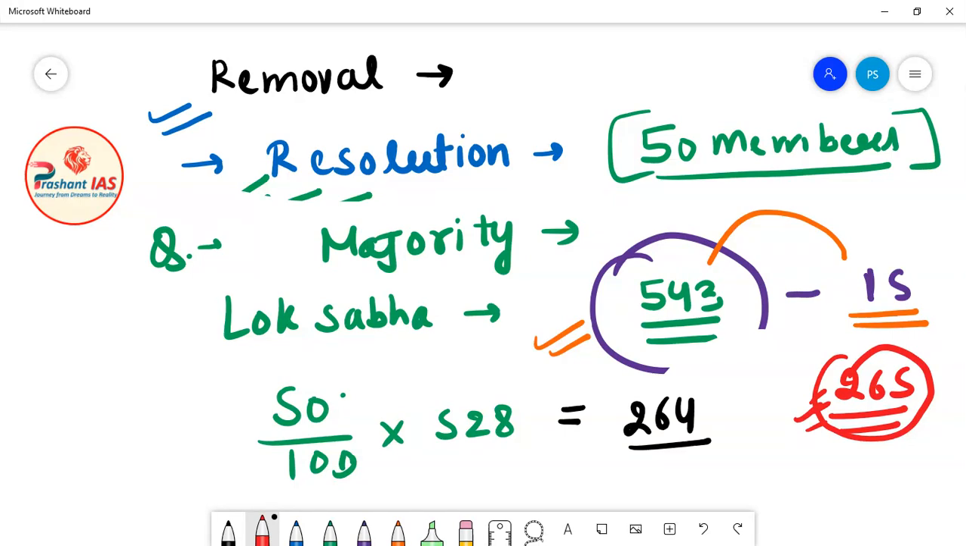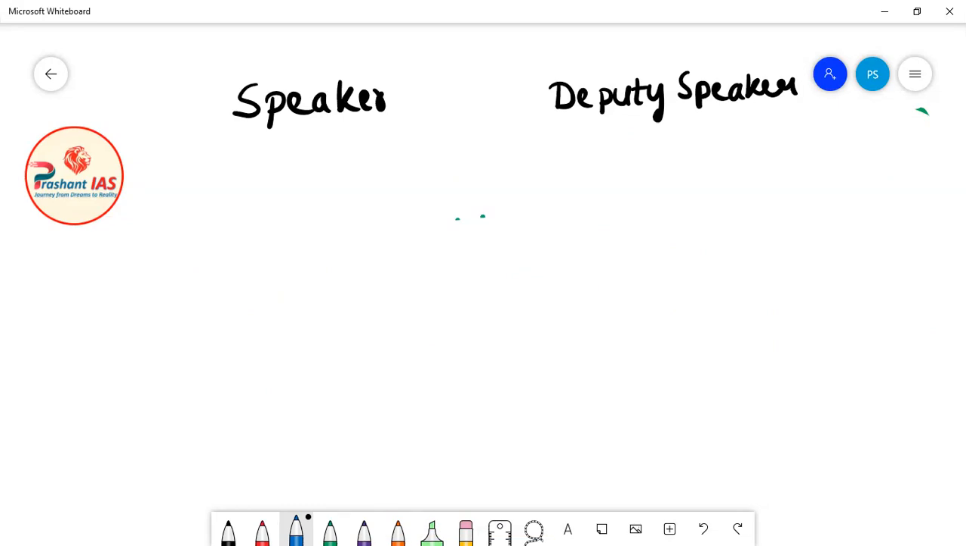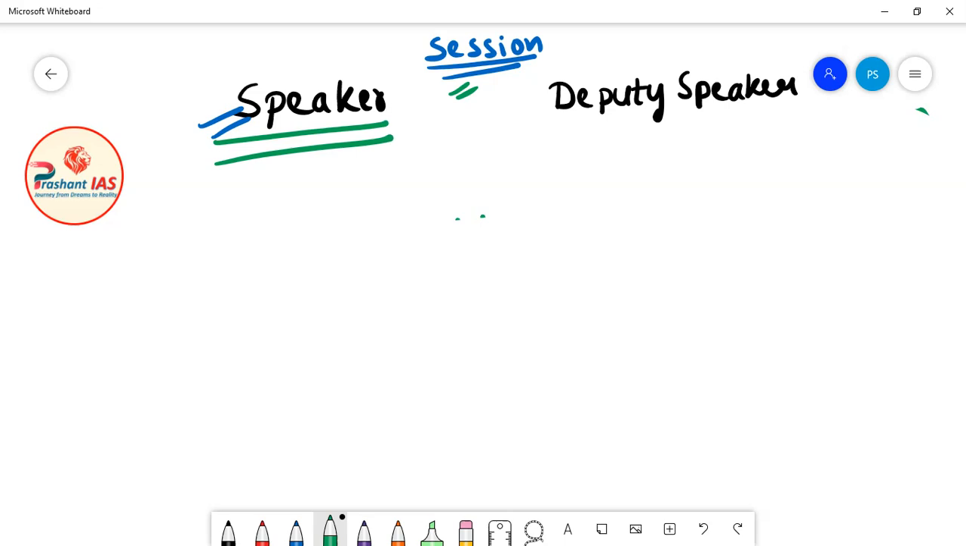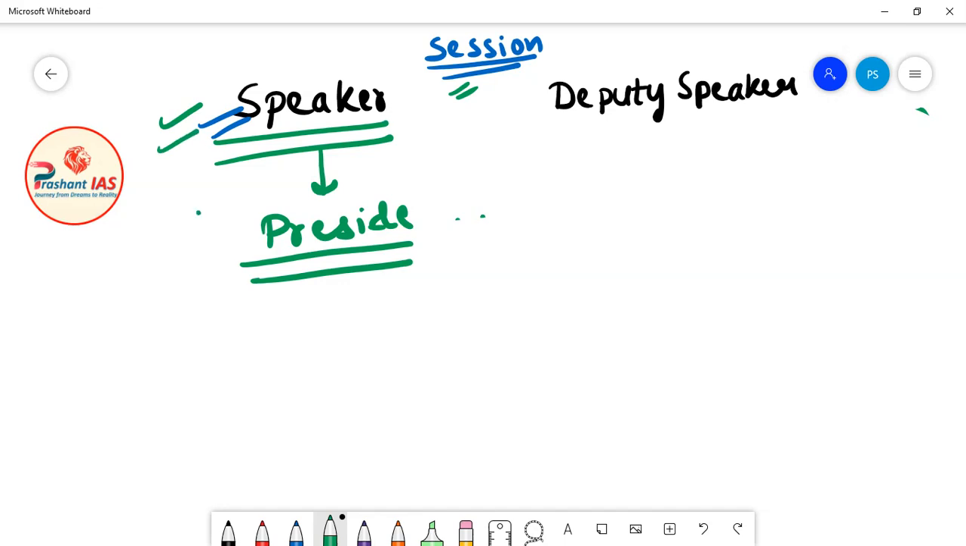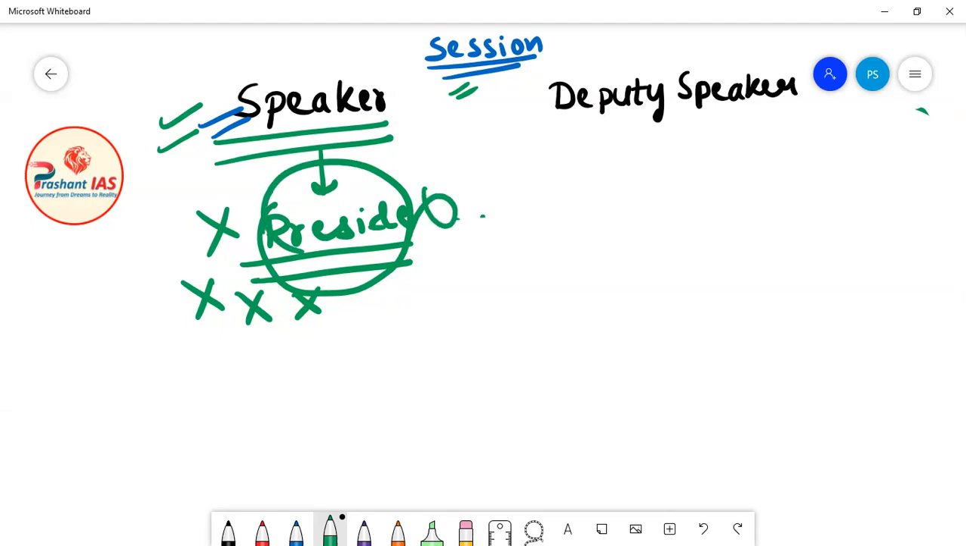Now friends, let's suppose that a particular session of the Lok Sabha is being conducted for the removal of speaker of Lok Sabha. Now the speaker of Lok Sabha cannot preside over that session. So you have to remember that if a session is being conducted for the removal of the speaker of Lok Sabha, then the speaker has no authority to preside over that session. The speaker will not act as the presiding officer of the house for that session.